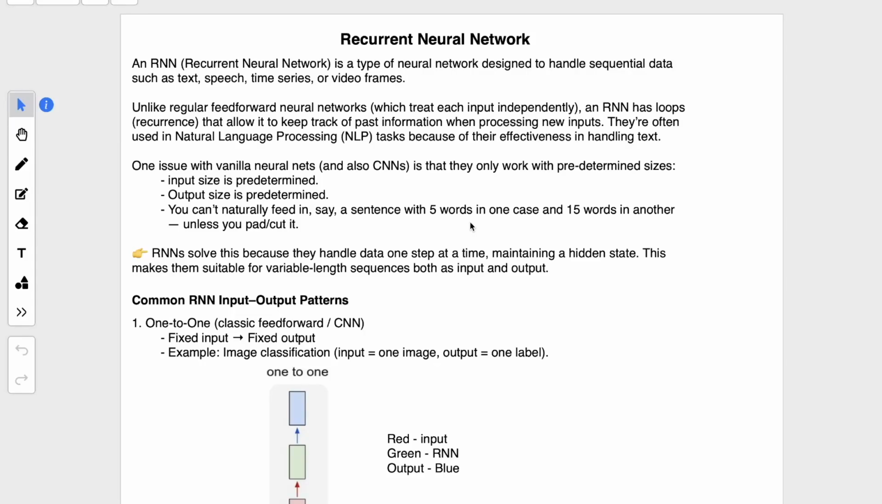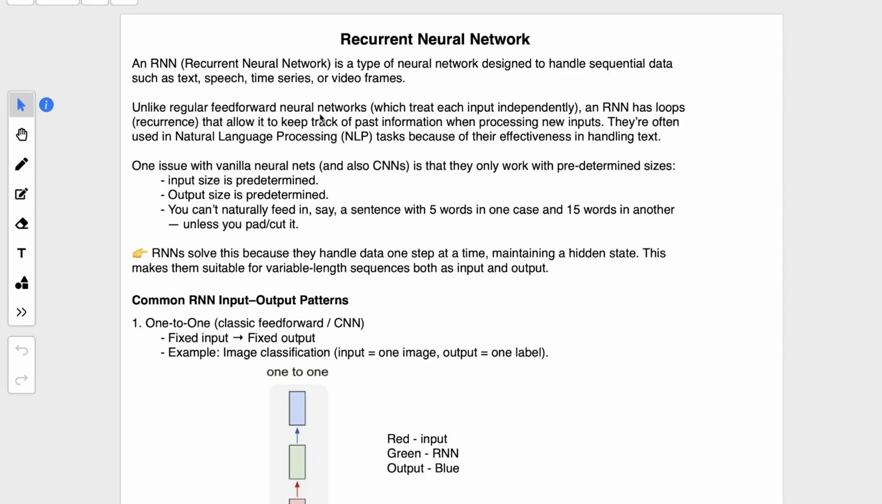Hello friends, in our previous video we learned how to train a simple neural network. So in this video we are going to learn about RNN. RNN, which stands for recurrent neural network, is a type of network designed to handle sequential data such as text, speech, video frames or time series data.